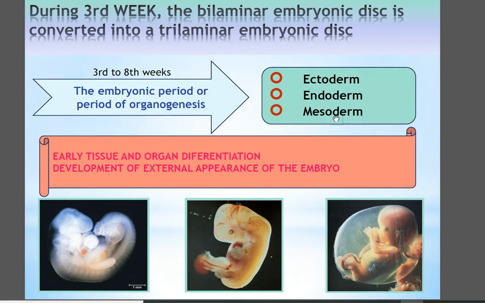Ectoderm, endoderm, and mesoderm differentiate into many tissues and organs in our body. And the last stage in gestation is named the fetal phase. It starts from the 8th week till birth, which means from the 8th week till 38 weeks. Now I want to talk about how the ectoderm, endoderm, and mesoderm differentiate and make many tissues in our body.